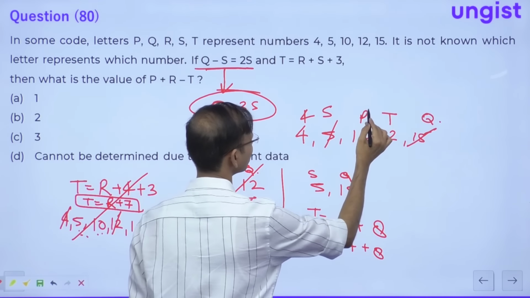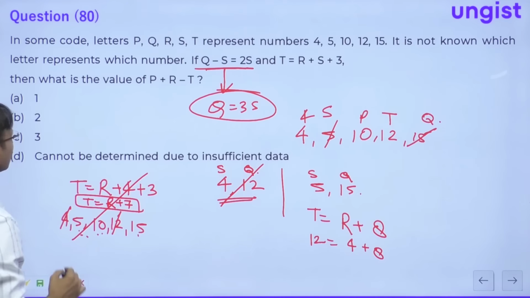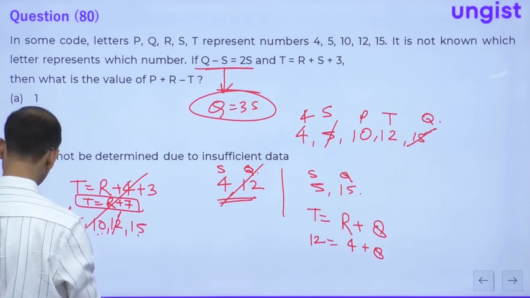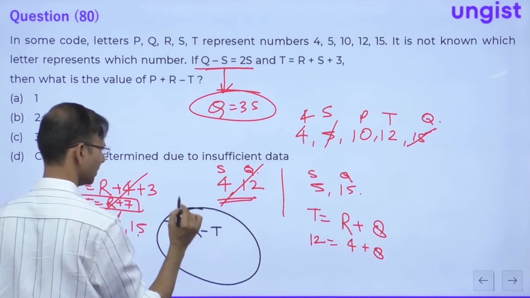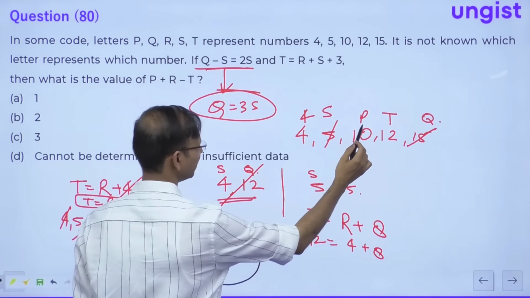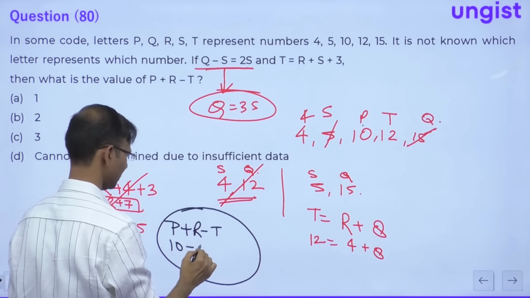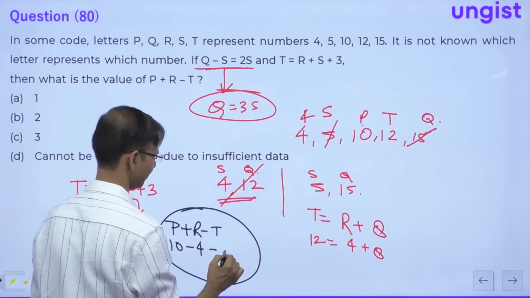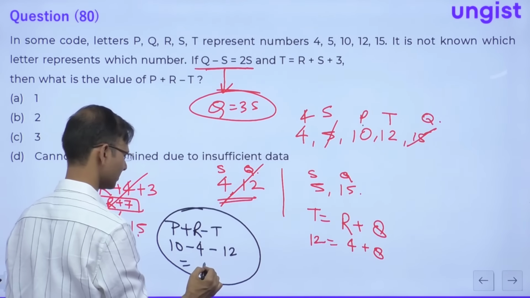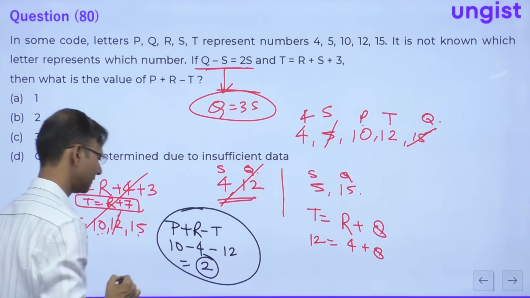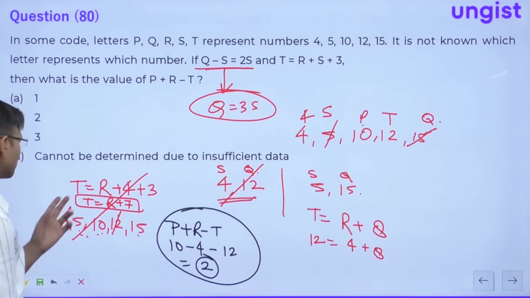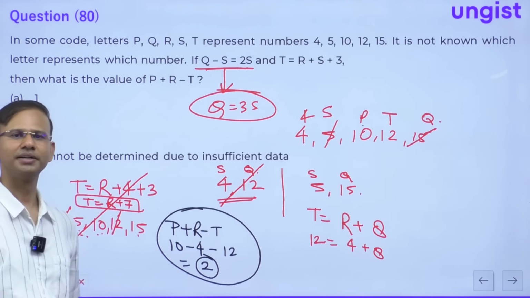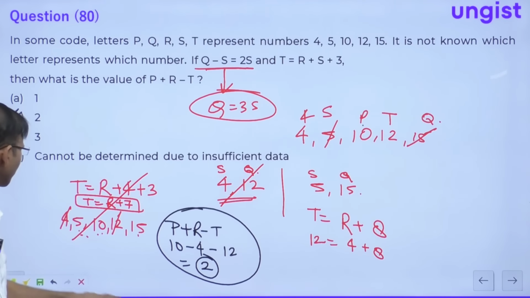Okay. Now just look at the question. P plus R minus T. P will be 10. 10 plus 4 minus 12. This is 14 minus 12, which is 2. Everyone, 14 minus 12 is 2. So guys, this was question number 80. So we are done with the solutions.